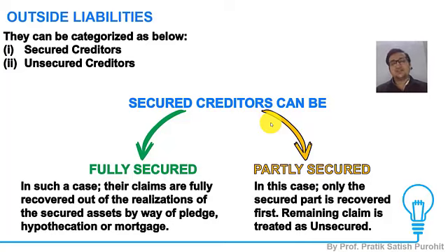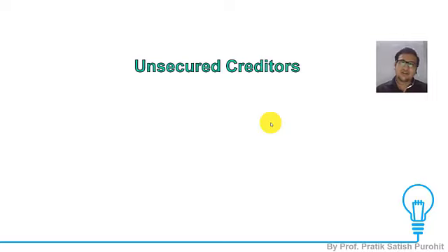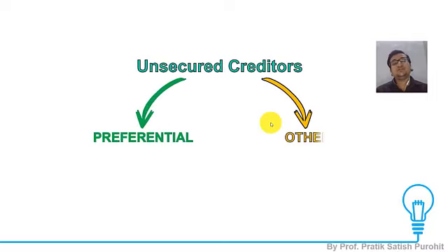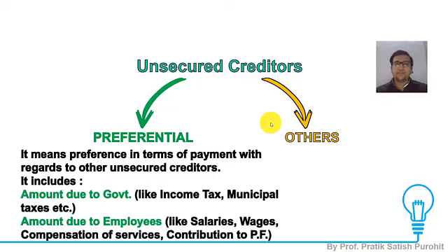Now, after discussing secured creditors, what we have is unsecured creditors. Now, what are unsecured creditors? Unsecured creditors can also be subcategorized into two: the preferential creditors, and the other remaining unsecured creditors. Now, why preferential creditors? Because these creditors have preference in terms of payment over other unsecured creditors.